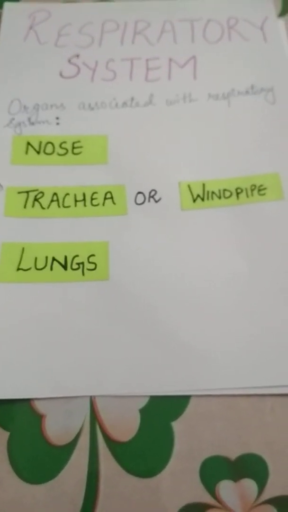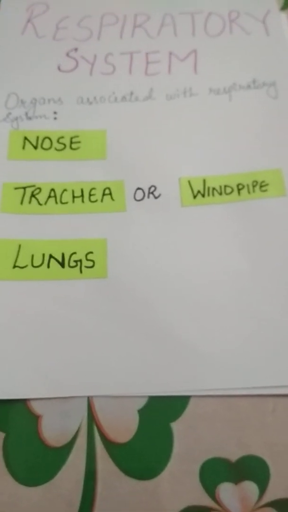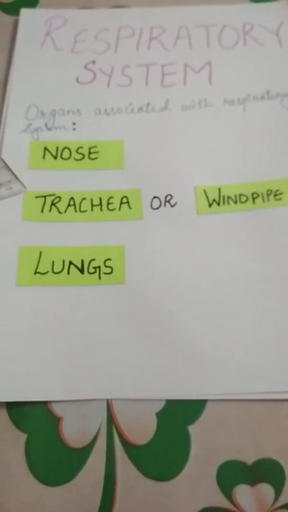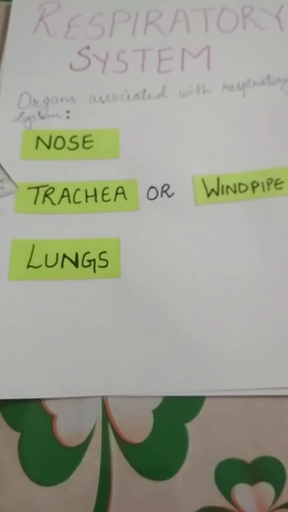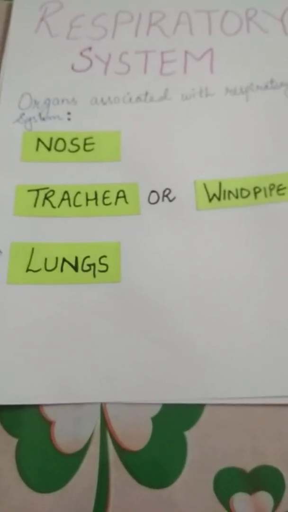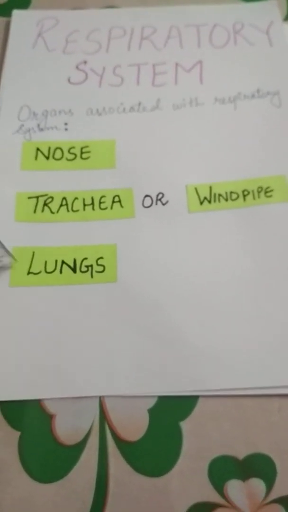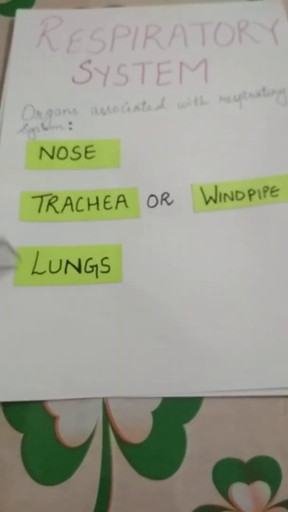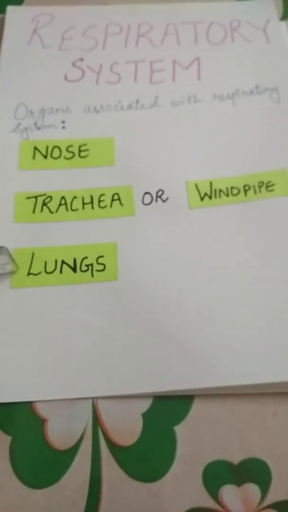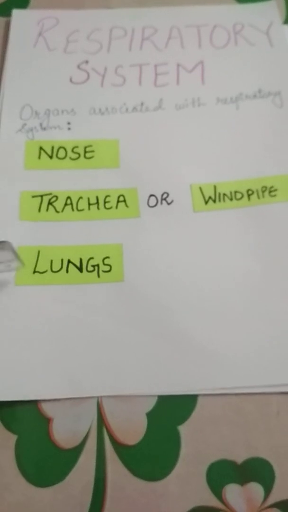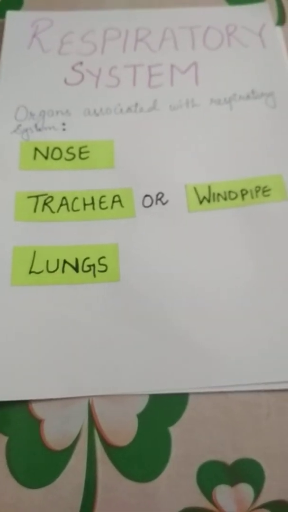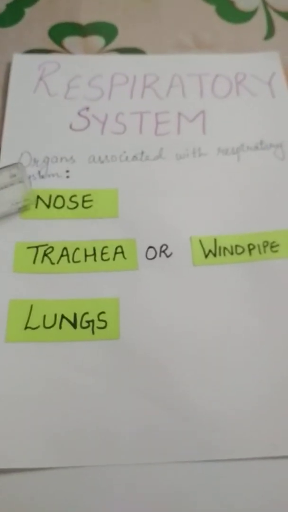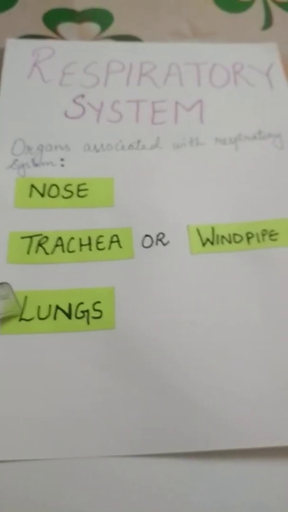Second organ is the trachea or windpipe. It is a tube that transports air from the nostrils to the lungs. Now what are lungs? Lungs are a pair of air-filled bags present inside our chest on both sides. So how many lungs do we have? We have 2 lungs. They are also the main organ of the respiratory system. So the organs associated with the respiratory system are nose, trachea and lungs.